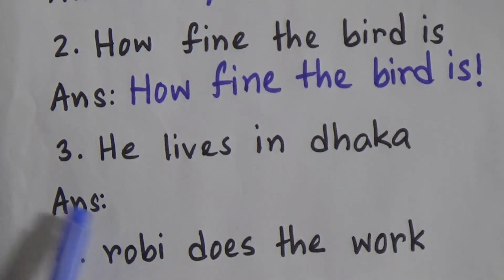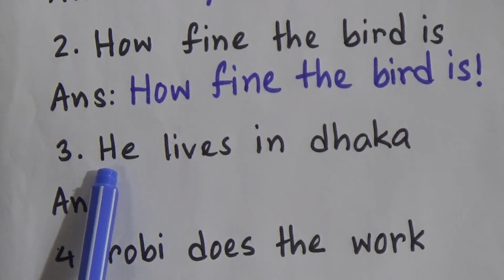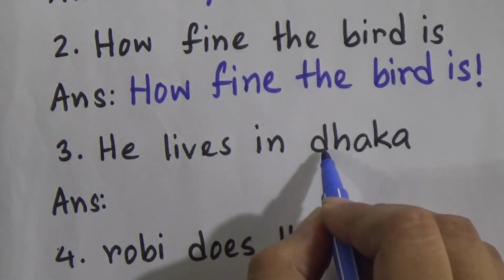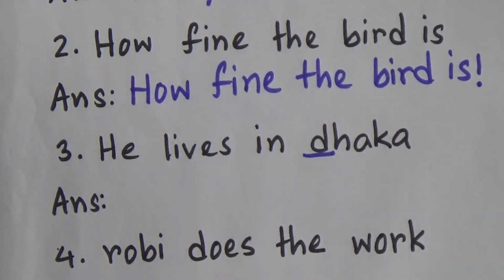Now number 3, he lives in Dhaka. Now look, the sentence starts with capital letter, but there's no punctuation mark. And now look at this word Dhaka. Here Dhaka is the name of a place. Dhaka is the name of the capital of our country, and this is the proper noun, so it will be capital letter.